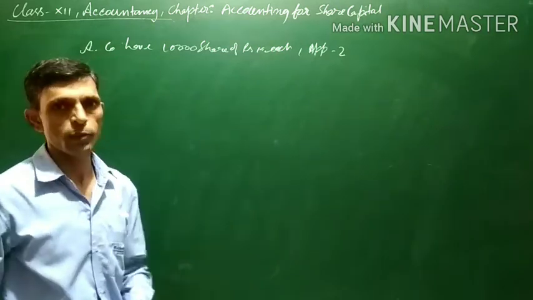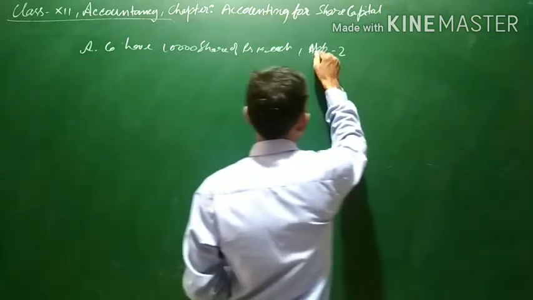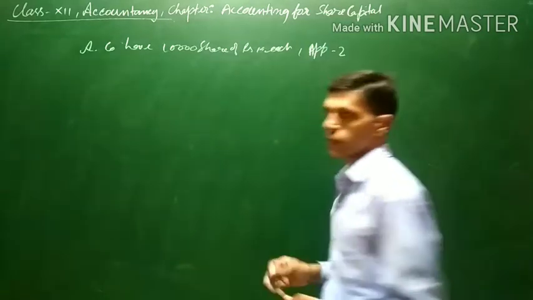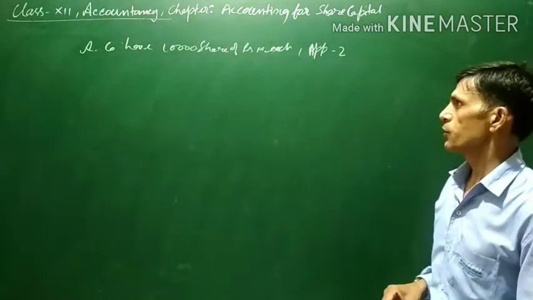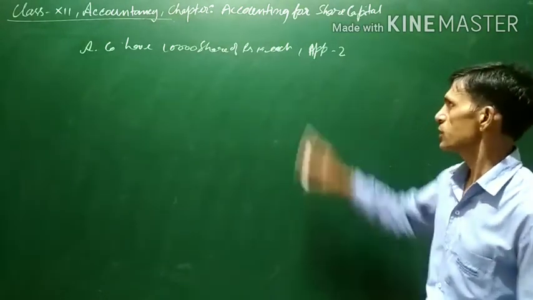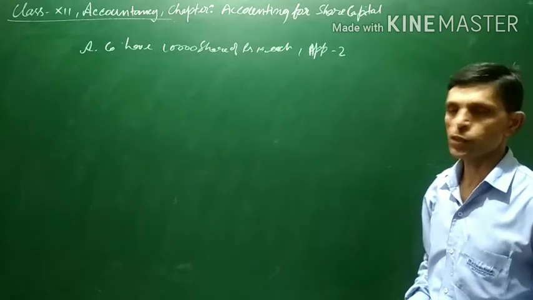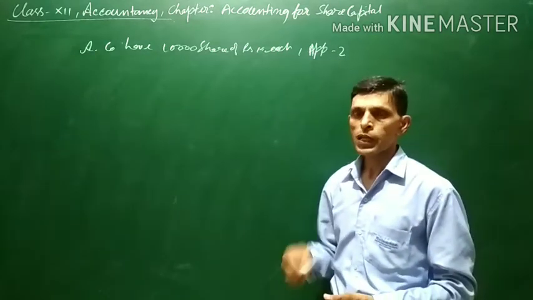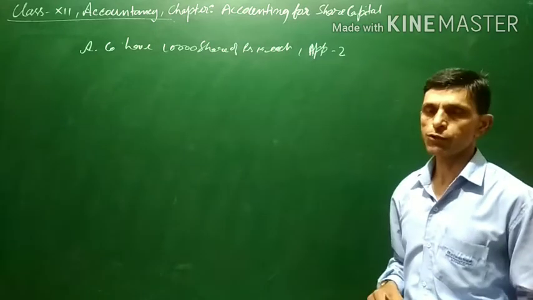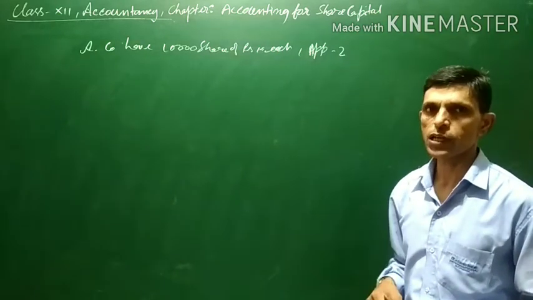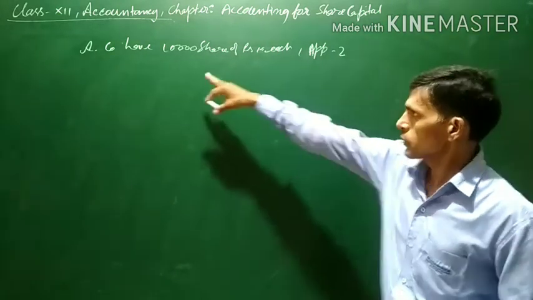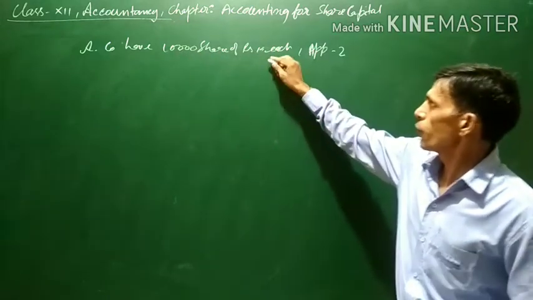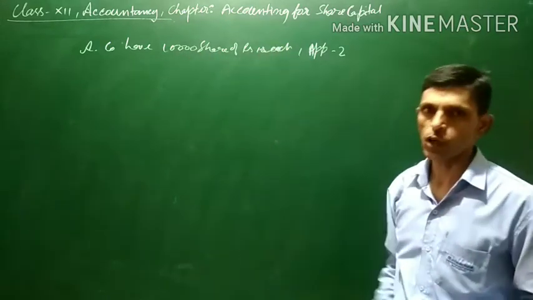Means 2 per share will be paid by anyone who is applying for the shares. Initially they will pay only 2 rupees per share. The rest of the money will be deposited in the bank later on, whenever the company asks. Now suppose 10,000 shares have been issued of rupees 10 each and rupees 2 has been called.